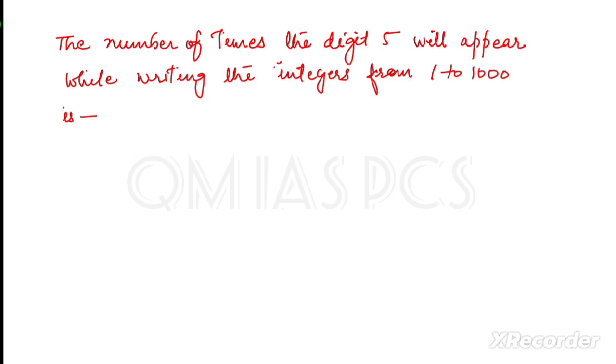There was a question in 2019. It's very easy, just try it. The question is the number of times that the digit 5 will appear while writing the integers 1 to 1000. When we are writing 1 to 1000, like 1 2 3 4 5, then 6 7 8 9 10, then again 15, then 25. So how many fives are coming there? We have to find how many fives are appearing.